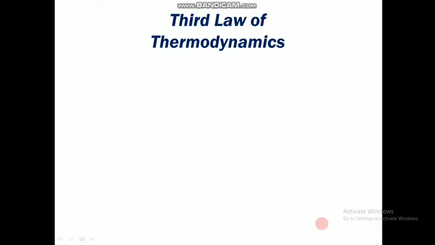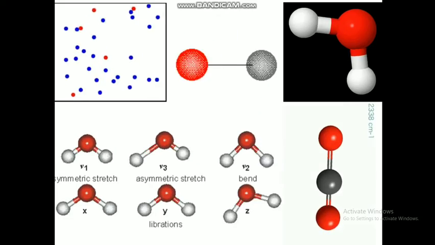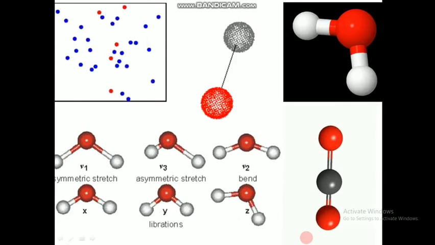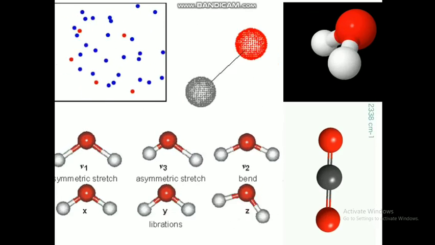So the third law states that the entropy of any pure crystalline substance approaches zero as the temperature approaches absolute zero, or 0 Kelvin. This is called the third law of thermodynamics. So when the temperature given is 0, all this motion will stop, because there is no energy for this work.